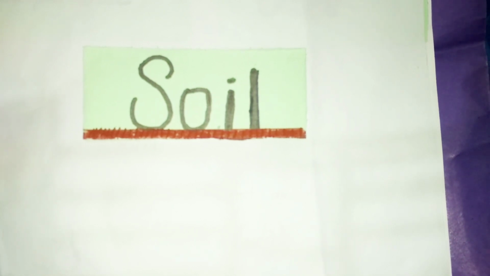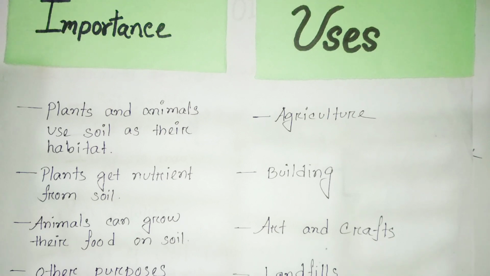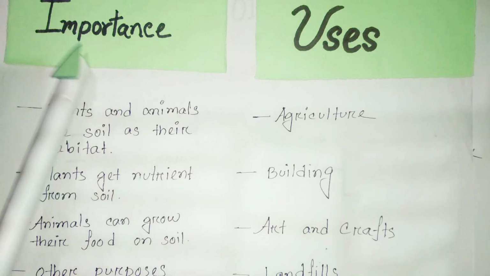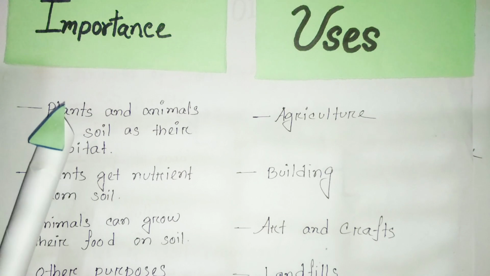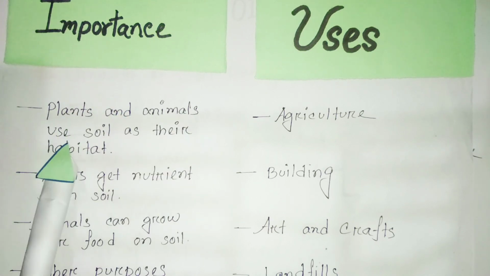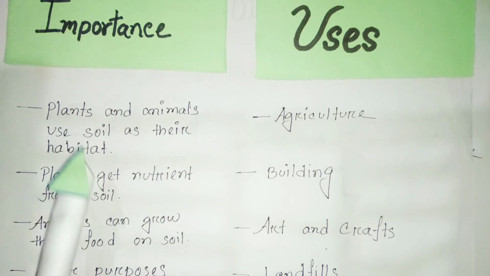So today is the third lecture from this chapter. Before starting this lecture, let's quickly review the previous lectures. At the very beginning, we learned about the importance of soil. Plants and animals use soil as their habitat.